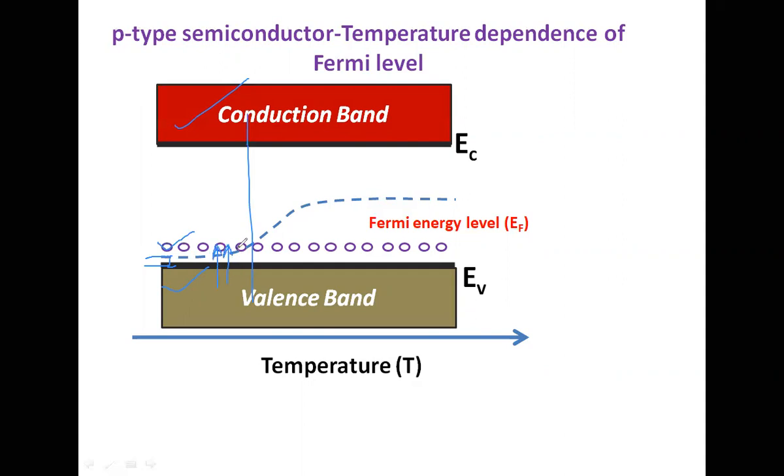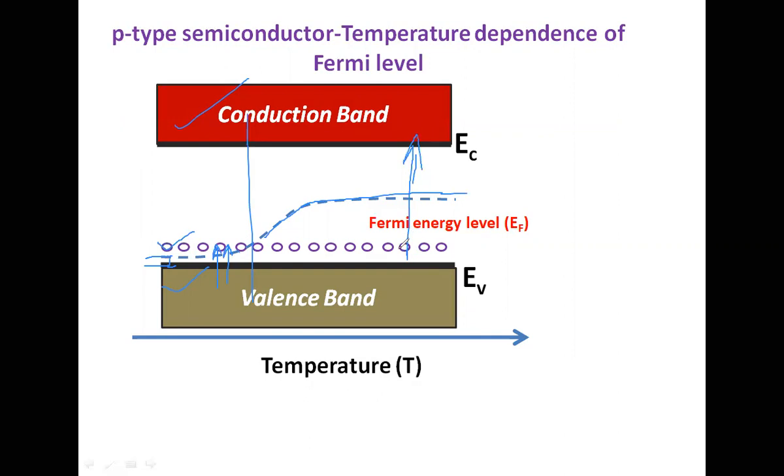Then the highest energy levels are going to be filled, so the Fermi energy level will be pushed up. Finally, as the temperature increases, the Fermi energy level position increases, and finally matches with the intrinsic semiconductor, or in other words it is almost in the middle of the energy band gap.